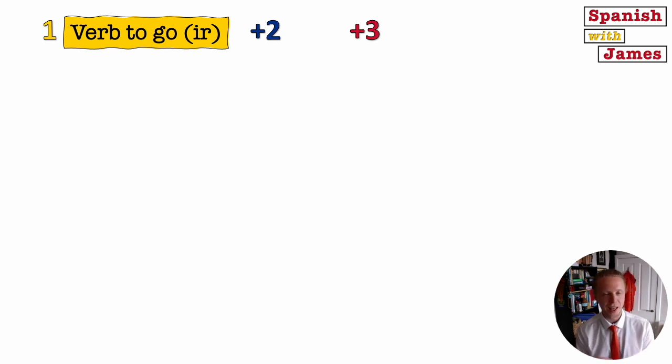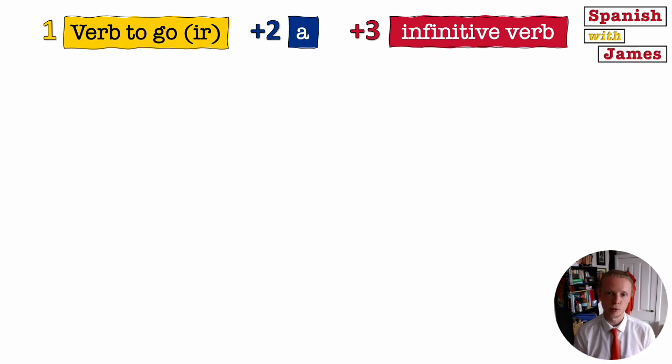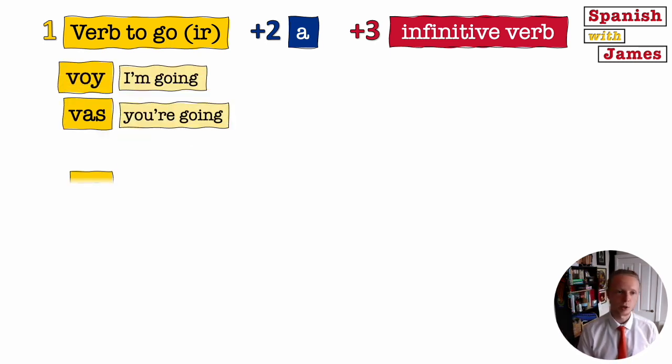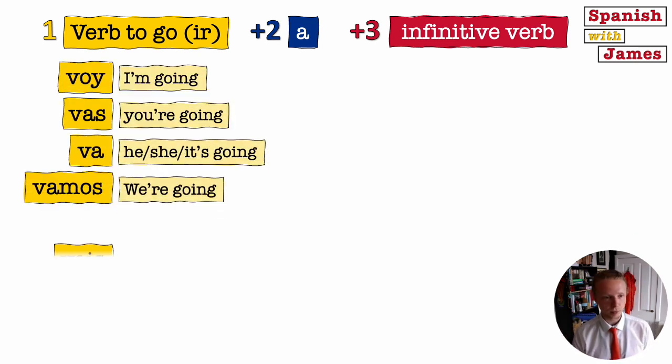So what we need to add to this now is a and then an infinitive verb. It's very simple, just like in English. I'm going to and then a verb. He's going to and then a verb. He's going to dance. I'm going to eat. Exactly the same structure.